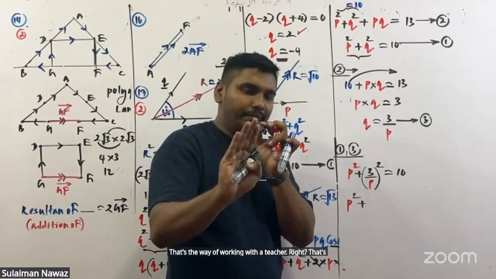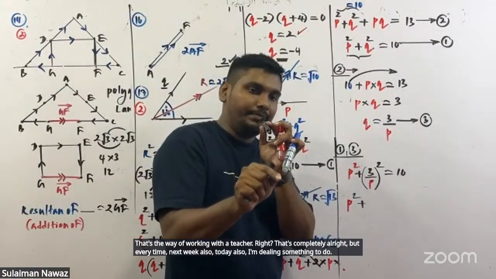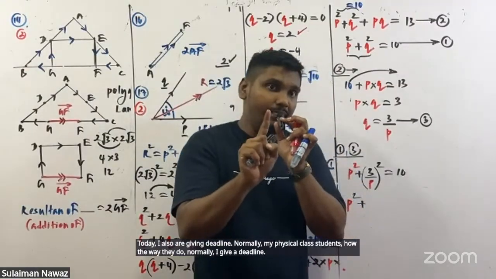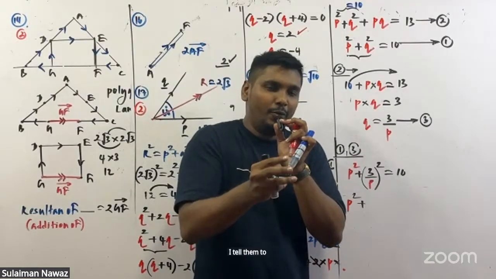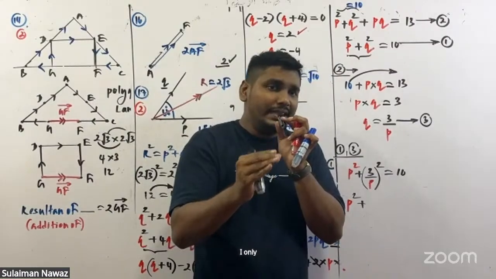Every time, next week also, today also, I'm telling you to do something and giving a deadline. With my physics class students, I normally give a deadline. I tell them to try the questions. I don't expect answers from students. I only want to see whether they have really attempted.